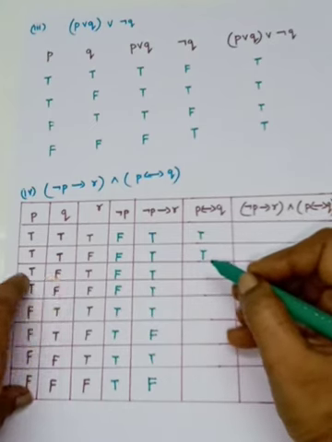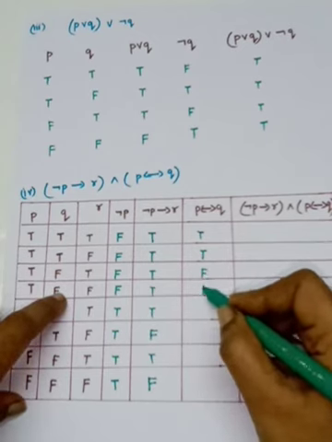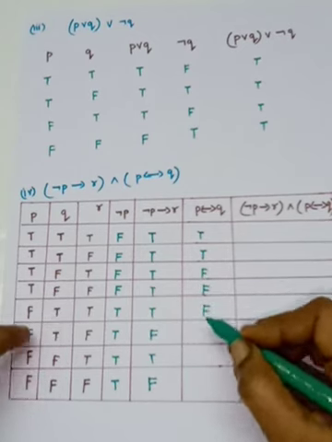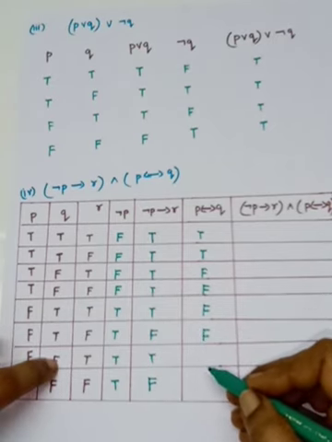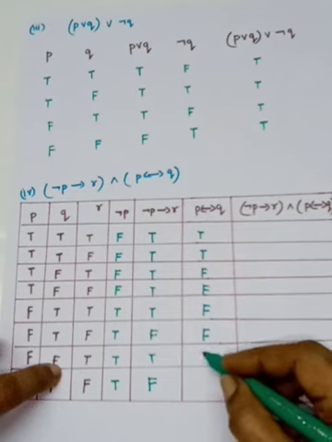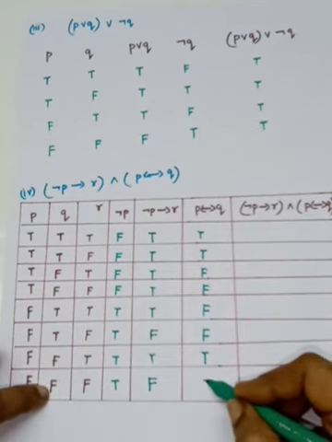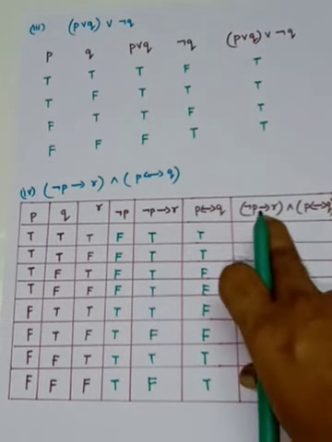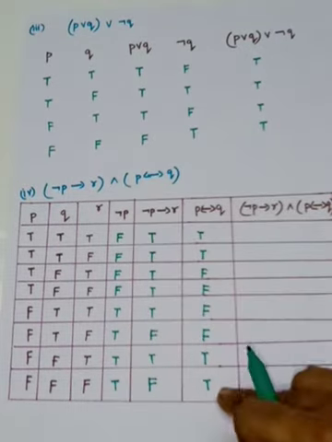But here it is different, so it is false. And here also it is different, so it is false. Next one, here also different, it is false. Here different, false. Here both are the same truth value, so it is true. And here also they are the same, so it is true. So for the biconditional statement, both must have the same truth value. You look at this. This statement is in the 5th column and this is in the 6th column.